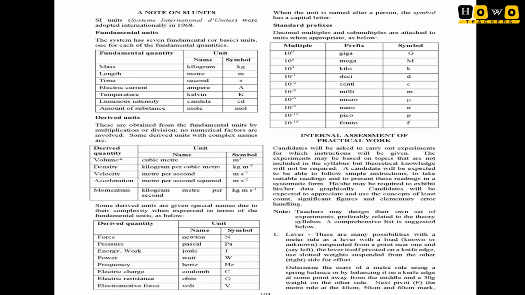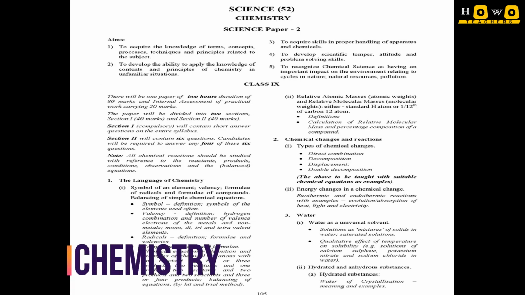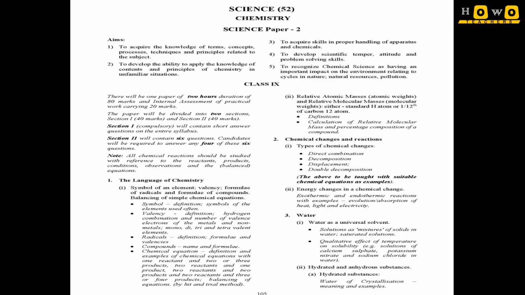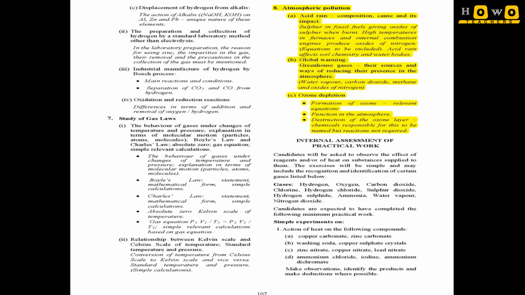Now let us see the chemistry of 9th class. First, second units are as it is. In the third unit of 9th class there is the removal of some topics. So let us see that. There is the removal of the topic, that is the properties. Some properties have been removed. The removal of hardness, boiling, addition of washing soda, soft water and hard water, this topic is removed, and along with that a complete chapter of pollution is no more there.